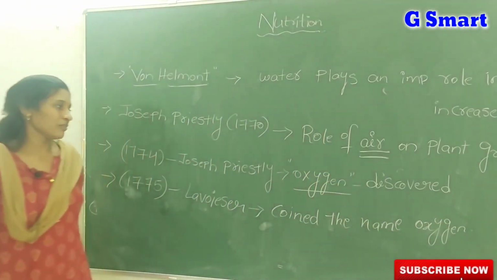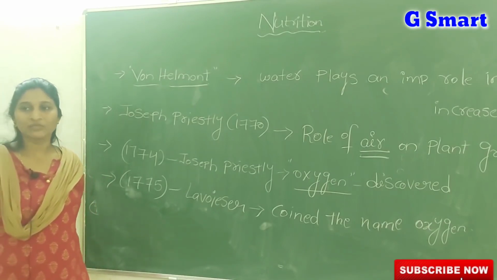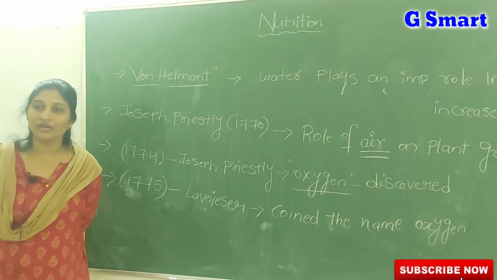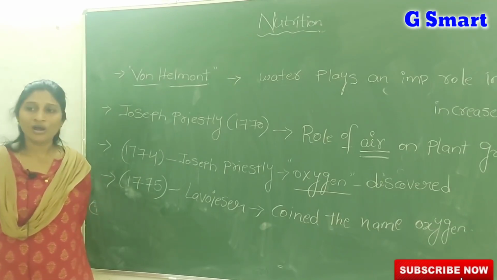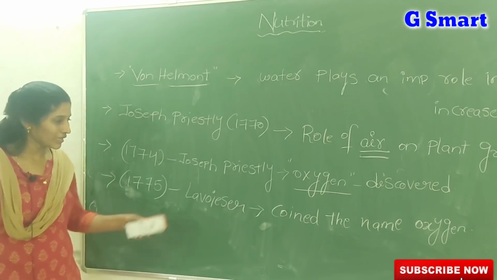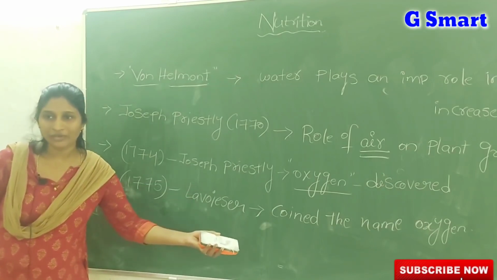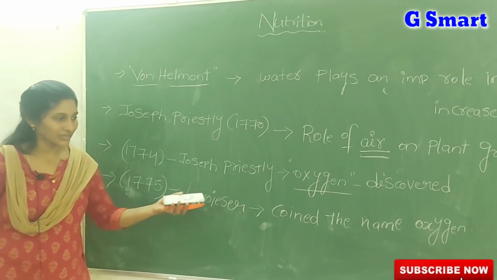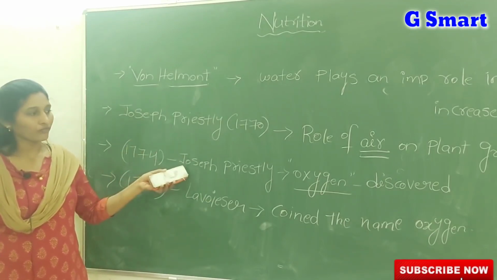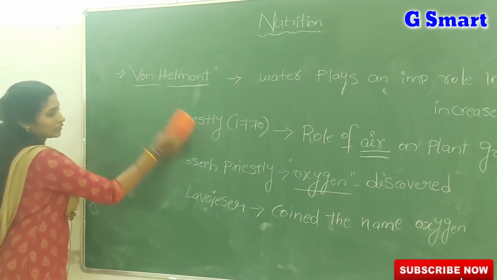So in the examination, maybe he asks, who is the scientist who discovered the oxygen gas? What is your answer? Joseph Priestley. But who gave the name oxygen for that gas? The answer is Lavoisier. So clearly observe the difference between discovery and name giving. Lavoisier just gave the name oxygen, but oxygen, one type of gas in the air, was discovered by Priestley. So now we are going to learn about the remaining scientists.